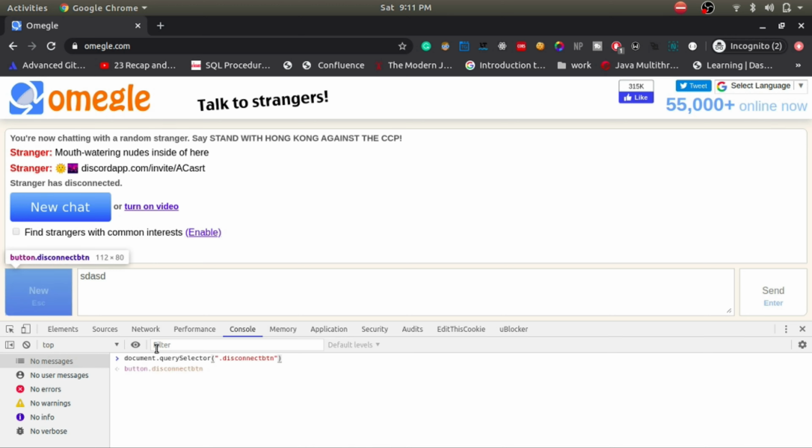Now the next thing we should be able to do is type in this text box, right? So we have to right click on inspect, find the class of this thing, go here, and write the same thing again, document dot querySelector dot and the class name.